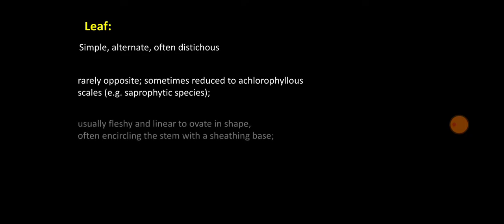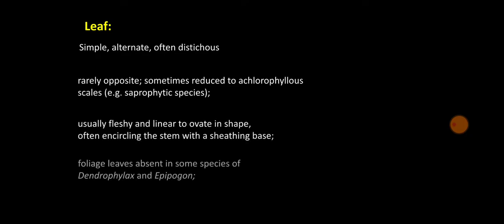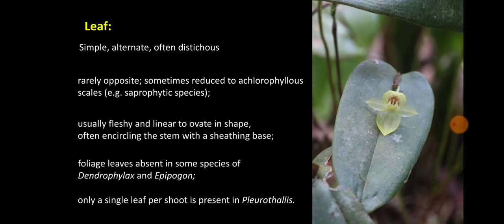Then let us study the leaf in Orchidaceae. Leaf is usually simple, alternate, often distichous. The type of leaf is simple. Then phyllotaxy is alternate, and in that alternate the phyllotaxy is distichous. Distichous means the phyllotaxy in which the leaves are on opposite sides of each other and they are one above the other. Rarely opposite phyllotaxy, sometimes reduced to achlorophyllous scales, for example saprophytic species.